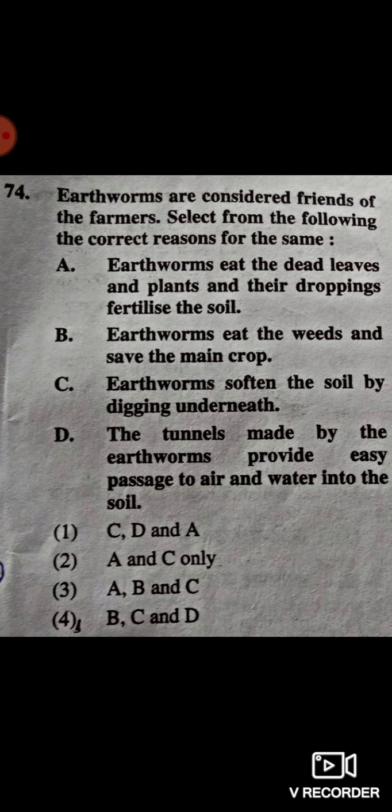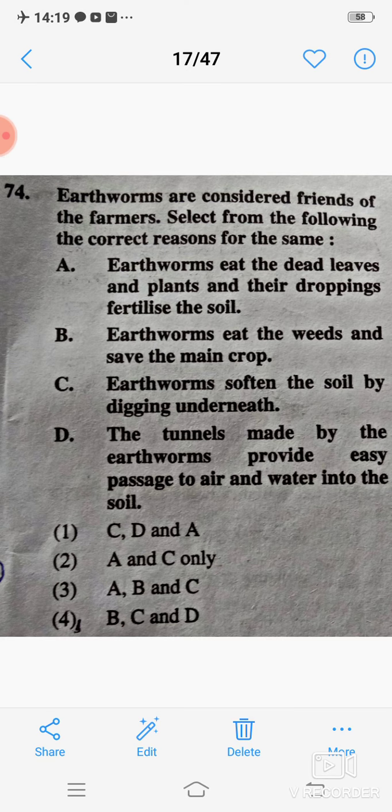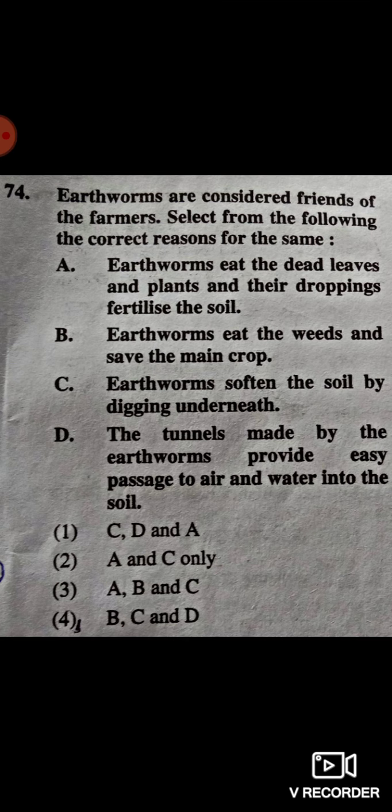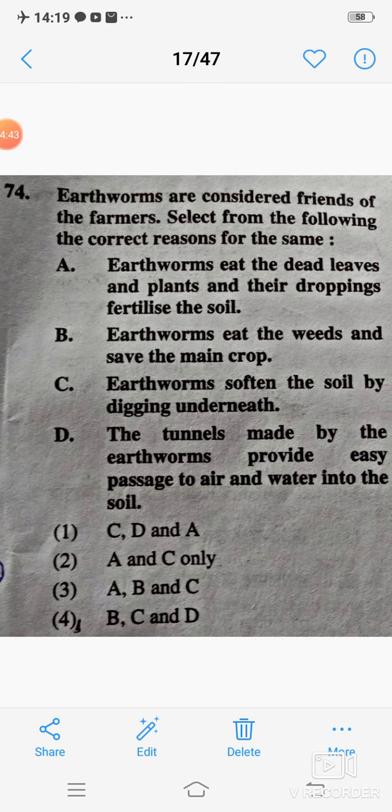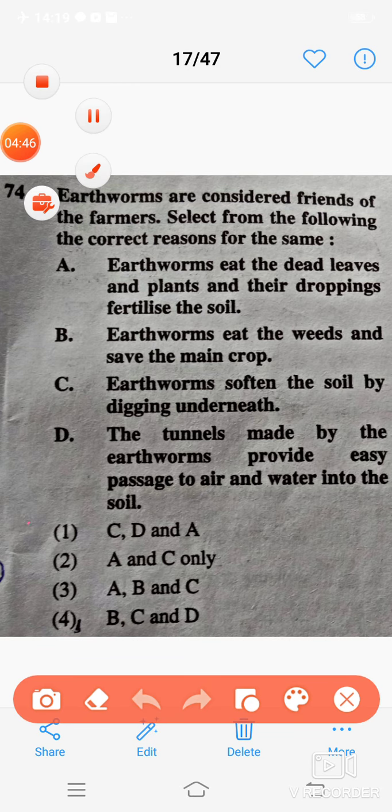Next question: earthworms are considered friends of the farmers. Select from the following the correct reasons for the same. Correct answer is 1, C, D, A. B is not correct.